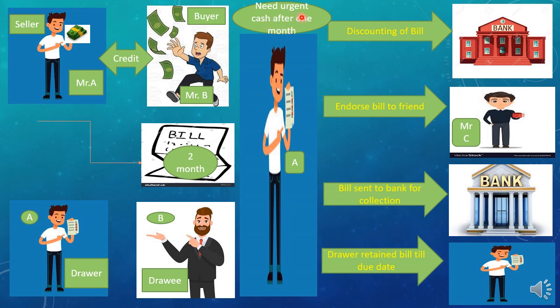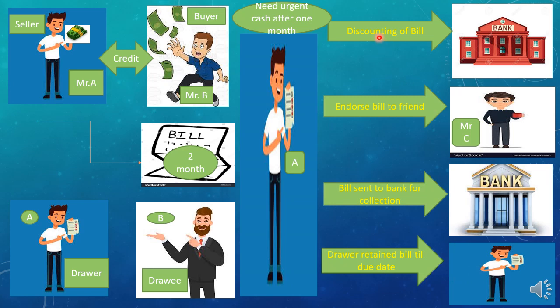So if a situation arises that he is in need before the due date of the bill, that is 2 months, and he is in need after 1 month only, he has these 3 choices. If he is not in need of the cash, he will retain the bill till the due date, and he will collect the money from Mr. B.